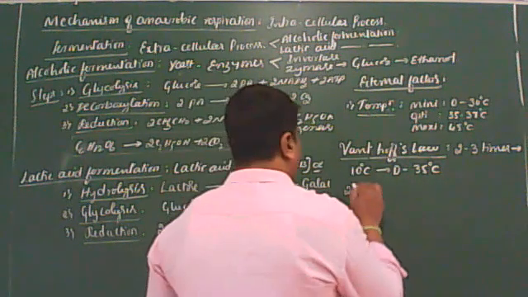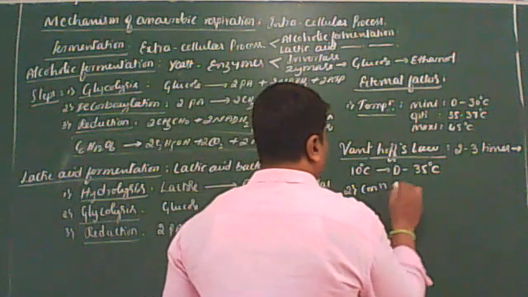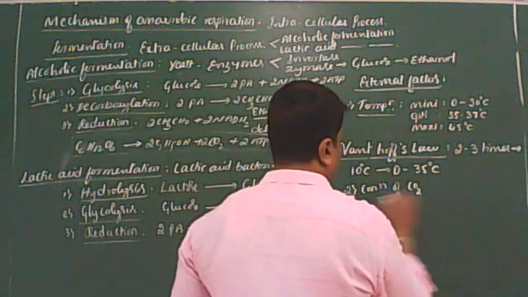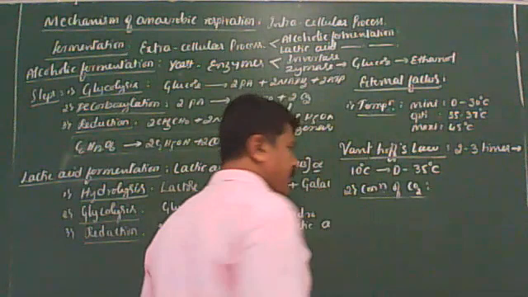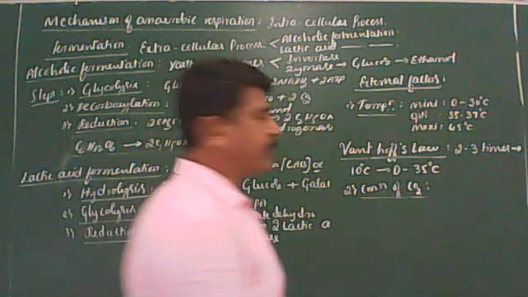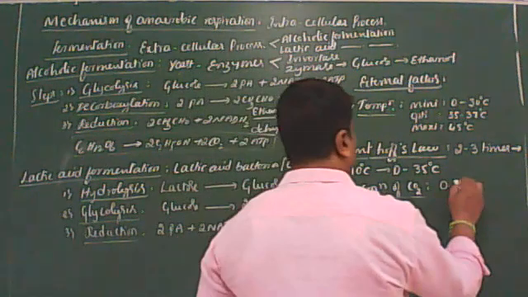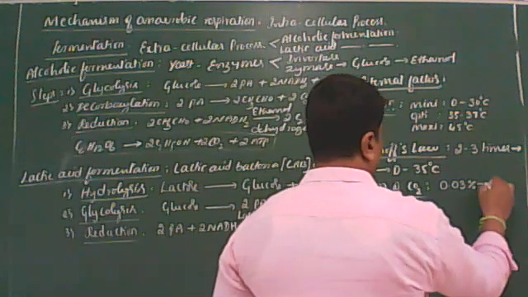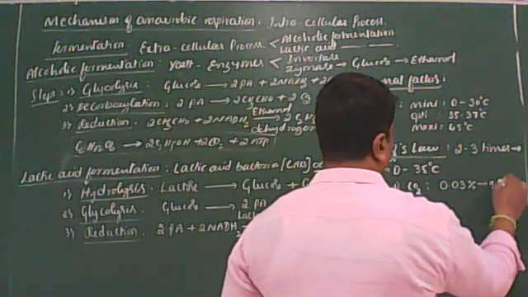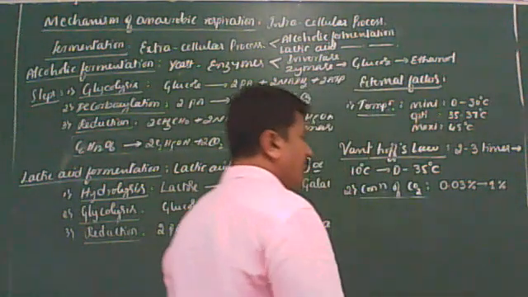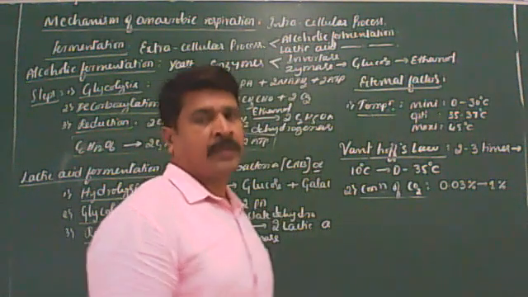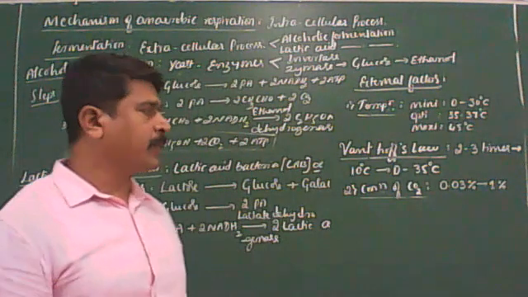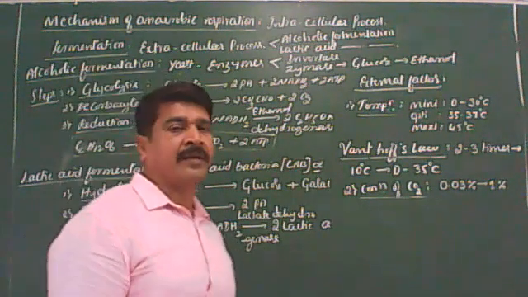Next, the second one is the concentration of carbon dioxide. Our atmosphere contains 0.03 percent carbon dioxide. Suppose it increases up to 1%, then it is okay. If it goes beyond that, respiration is not able to happen in the green plants.